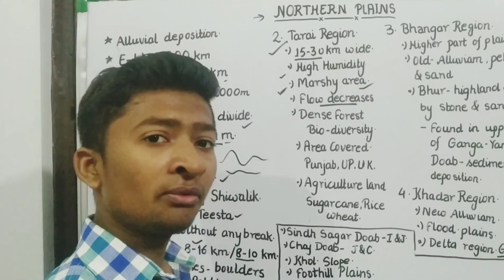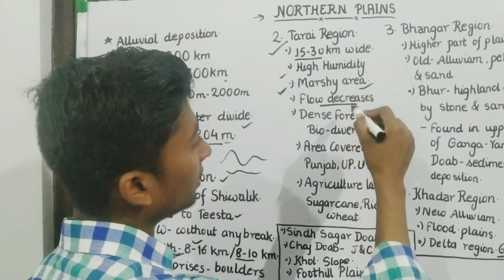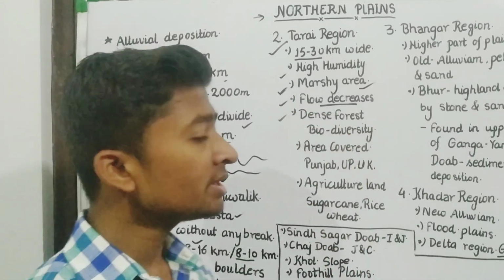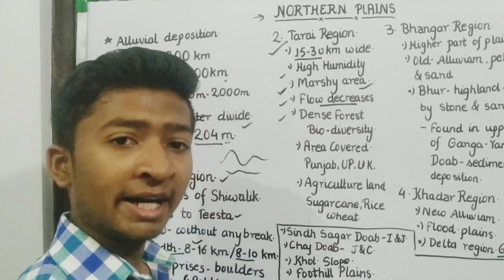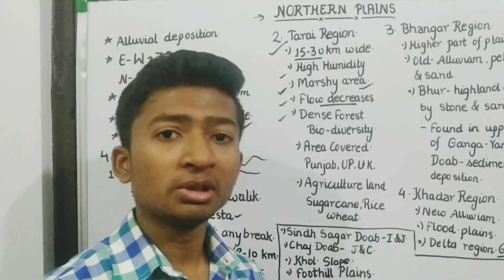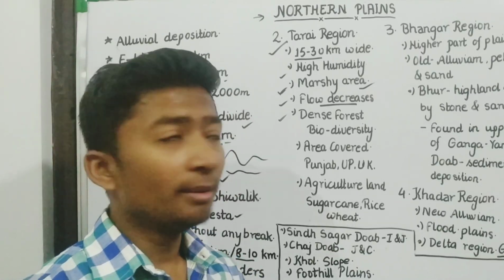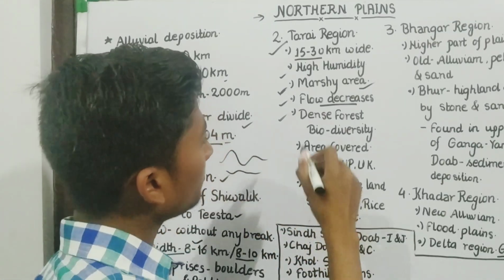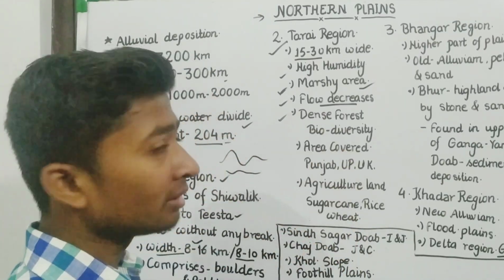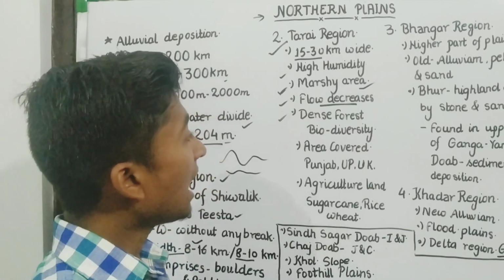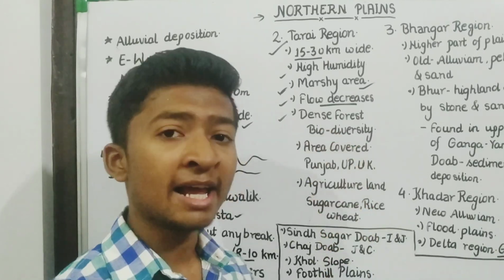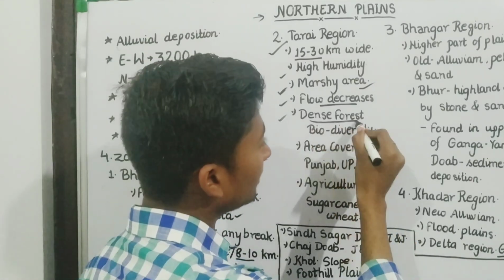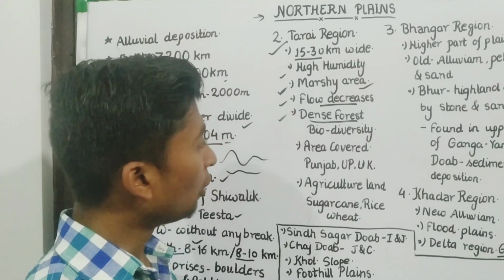And when the area increases, the flow of the river will decrease. While the flow is decreased and the water has spread everywhere, if the water quantity is more, and the alluvial soil is brought by these rivers, that soil is very fertile, and that fertile soil will help in growing forest. That's why in this region dense forest will be found.